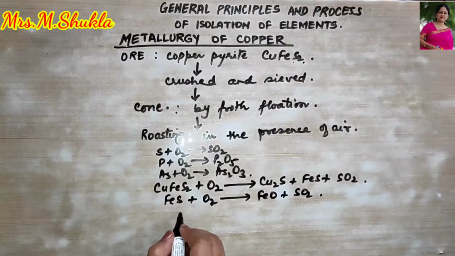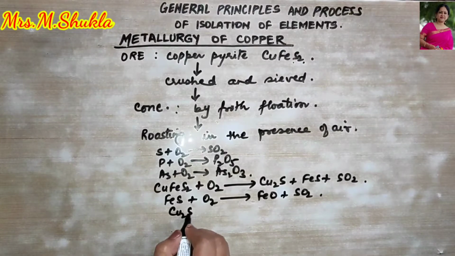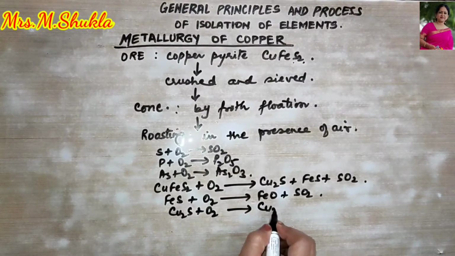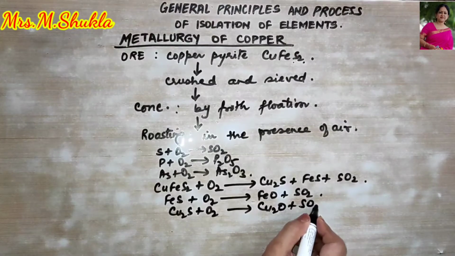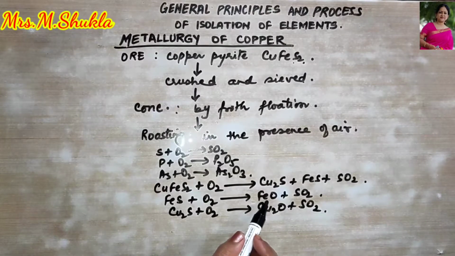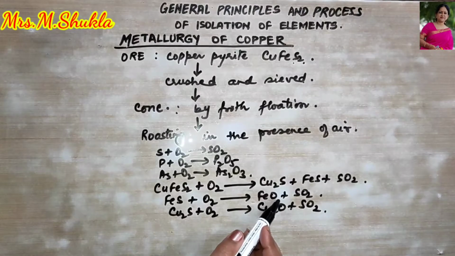And this copper sulfide, that is Cu2S, in the presence of oxygen will form Cu2O plus SO2. Remember over here that iron, being more electropositive, gets oxidized in the presence of oxygen to ferrous oxide.